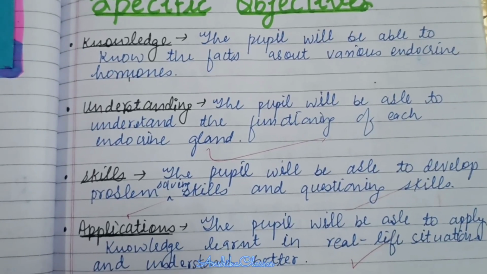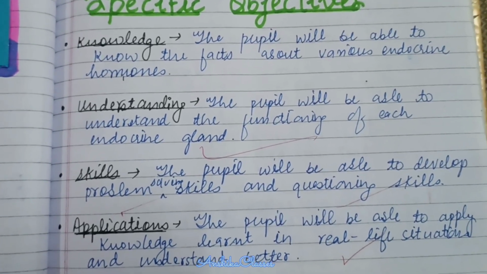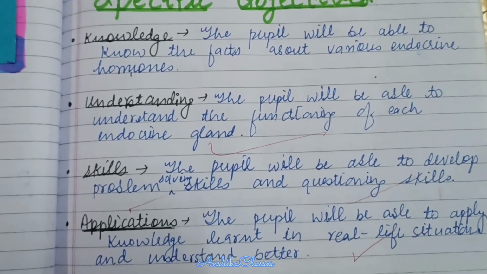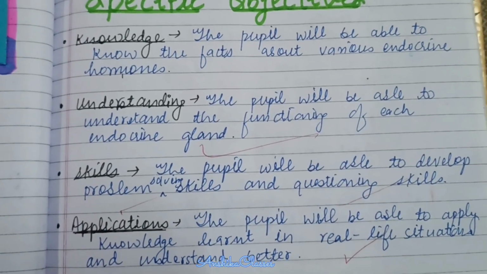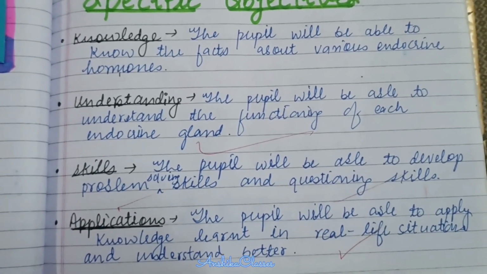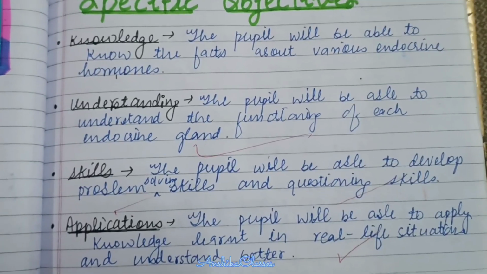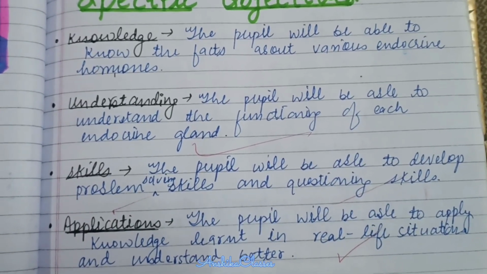Understanding. The pupil will be able to understand the functioning of endocrine glands. Skills. The pupil will be able to develop problem solving skills and questioning skills. Application. The pupil will be able to apply knowledge learned in real life situations and understand better.